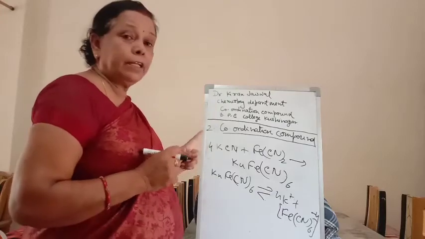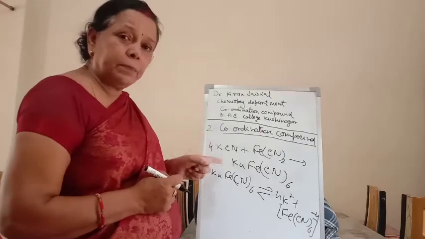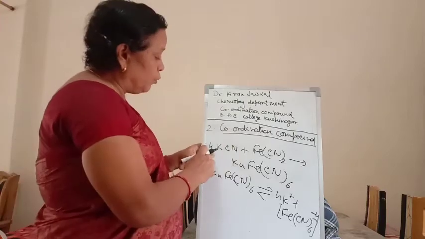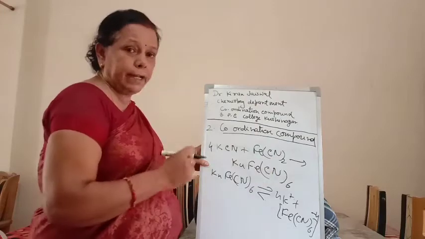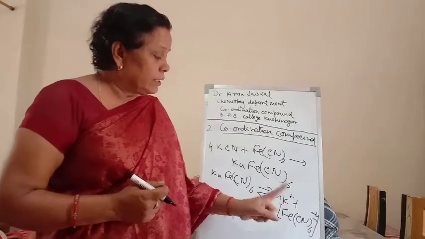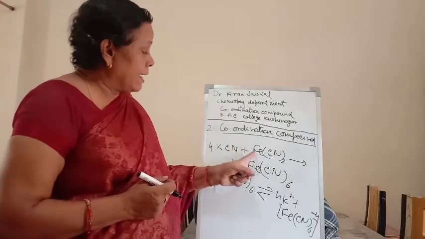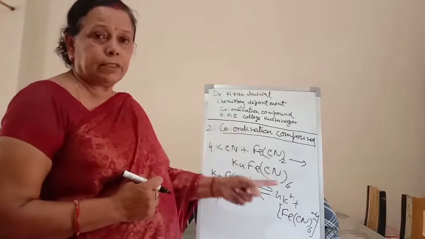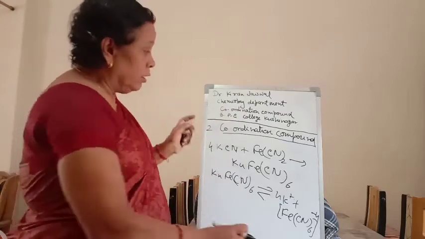These are addition compounds which retain their properties in the solution. Their physical and chemical properties are not similar to those of the parent compounds. When potassium cyanide reacts with ferrous cyanide, it gives potassium ferrocyanide. In solution it gives potassium ions and ferrocyanide ions. It does not give the test of ferrous ion and cyanide ion, but gives the test of the ferrocyanide ion, which is different from the parent compounds. So this is known as a coordination compound.